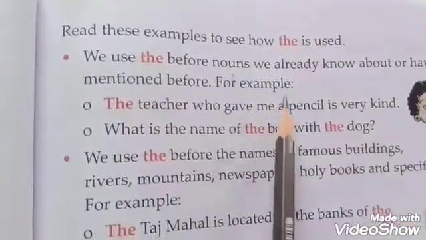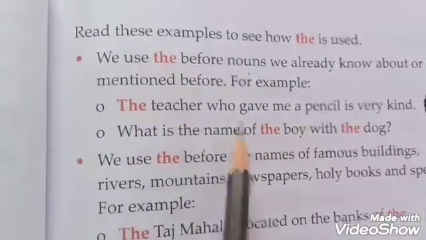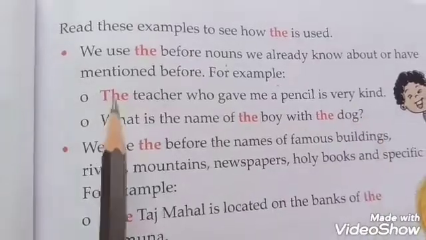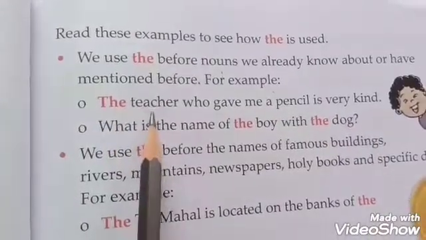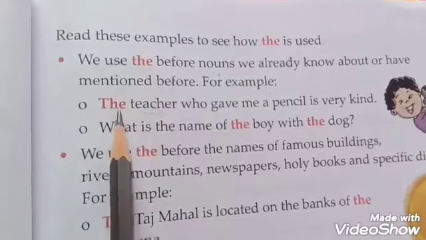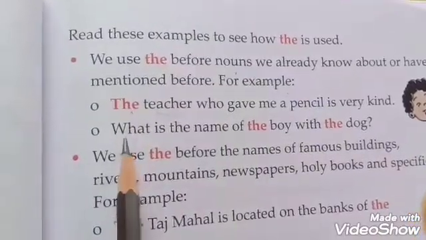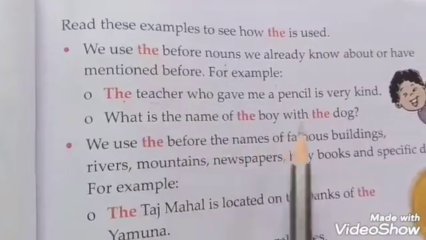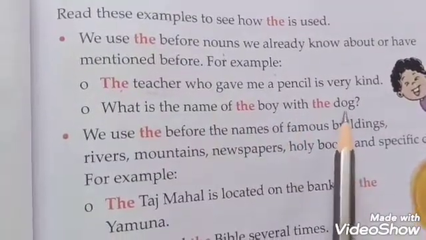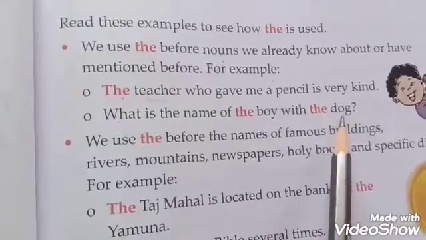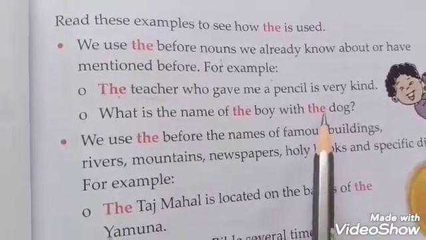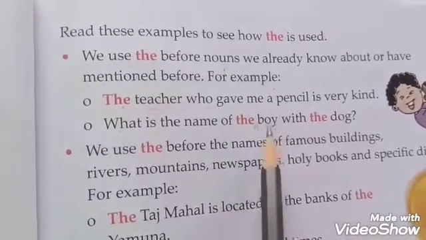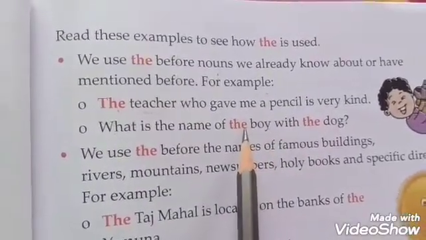There is one more example. The teacher who gave me a pencil is very kind. Here teacher is a noun and we used the before the noun. Next is, what is the name of the boy with the dog? Dog is a noun, it's an animal, and before that we use the. Boy, person, it's a noun, and we have used the before boy.